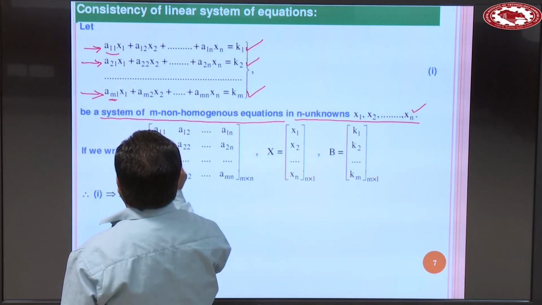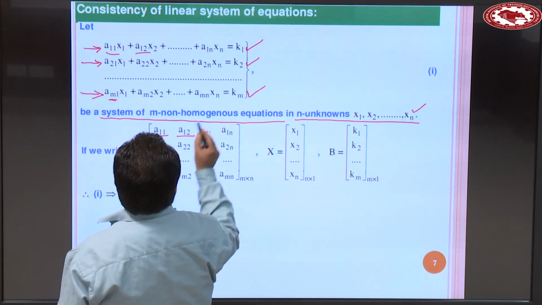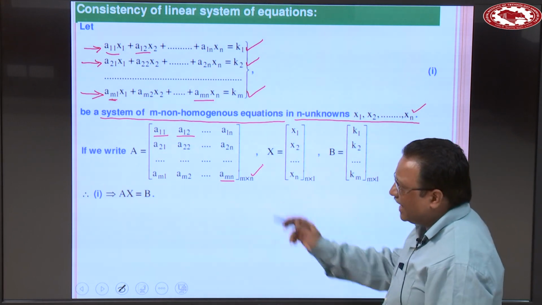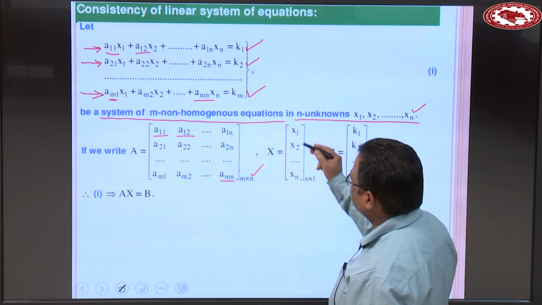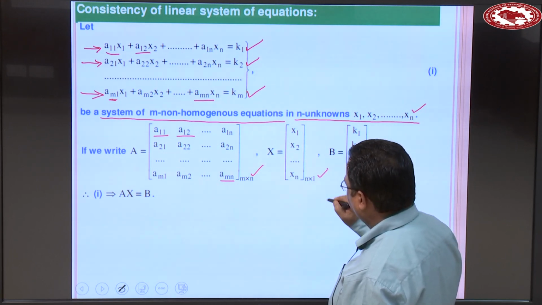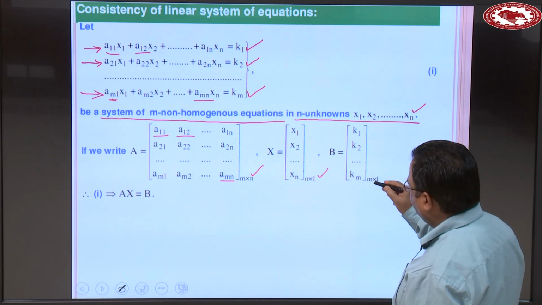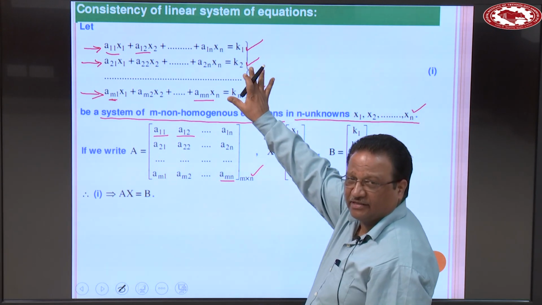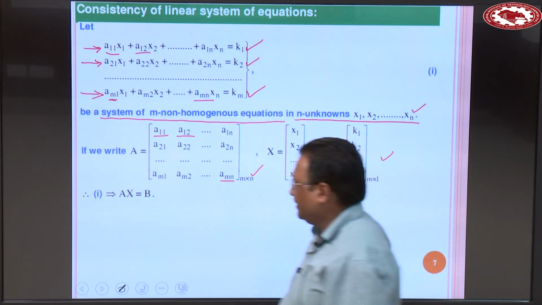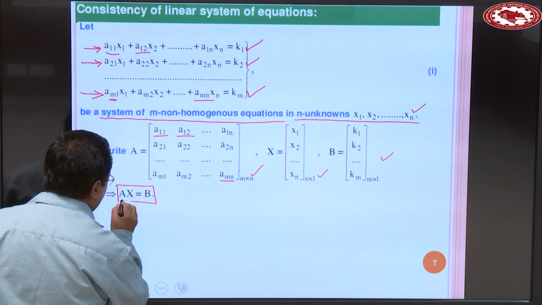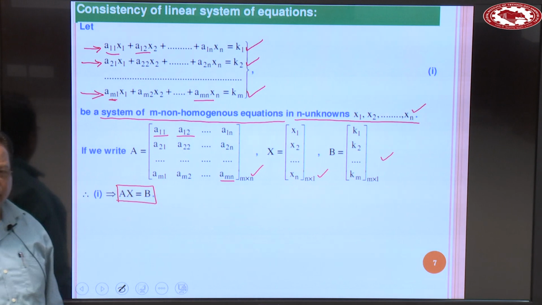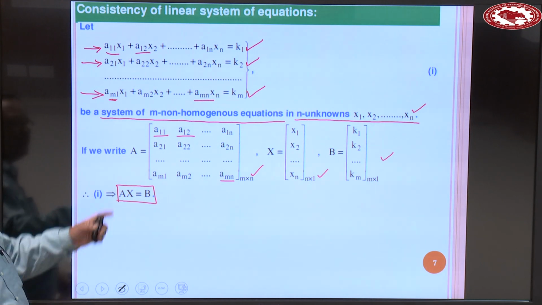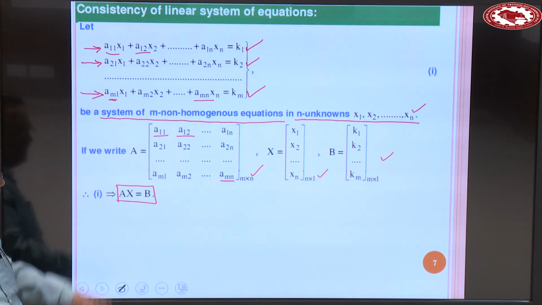Now, if we write A as the coefficient matrix, A11, A12, A21, and similarly Amn, this is an m by n matrix. x is equal to x1, x2, xn, which is n by 1, and B is equal to k1, k2, km, which is m by 1. Then this system of equations in matrix form can be written as Ax is equal to B. This is the matrix representation of a linear system of equations.